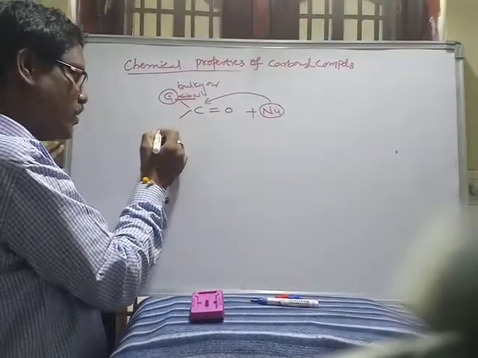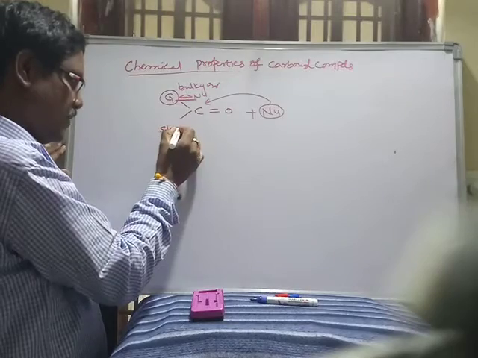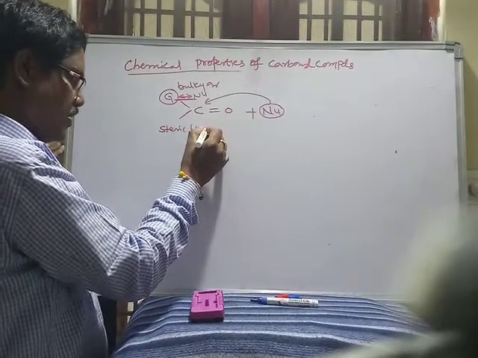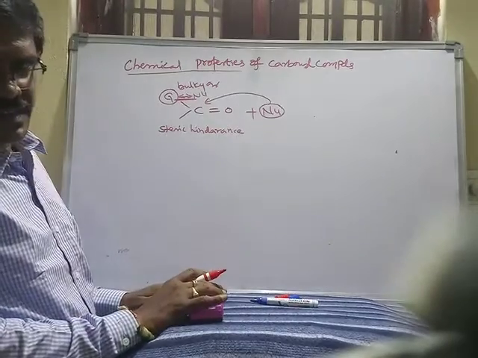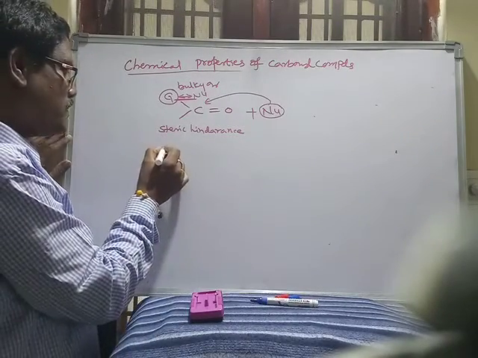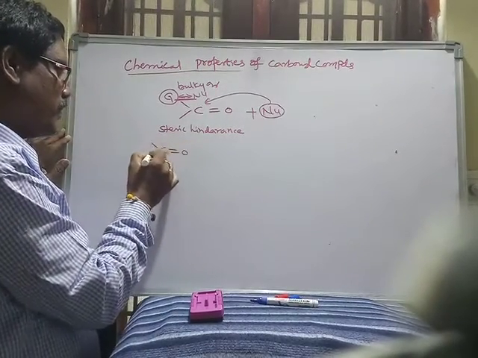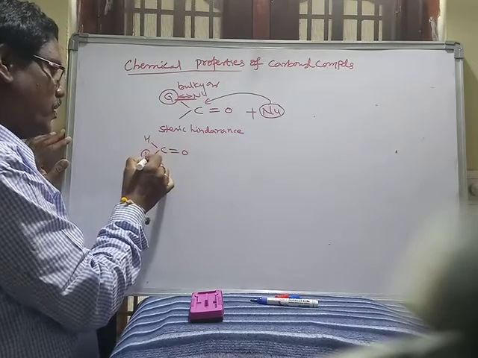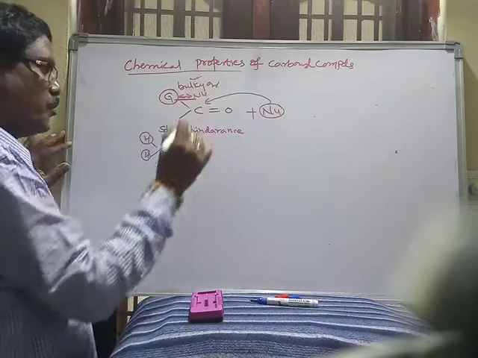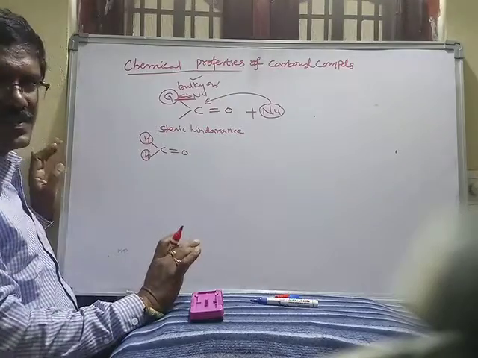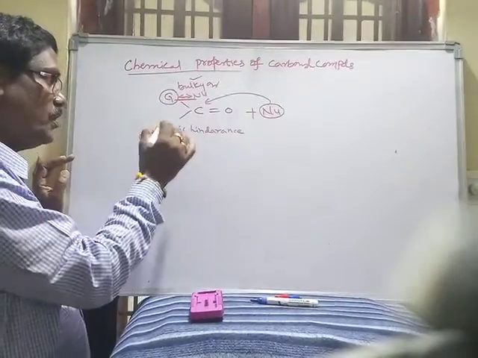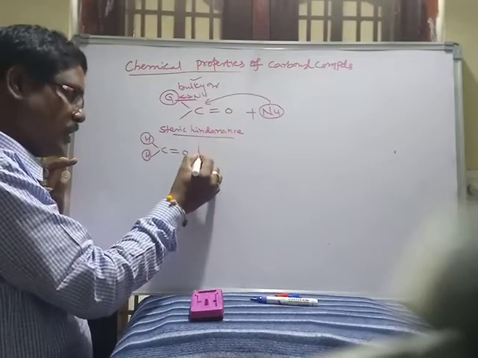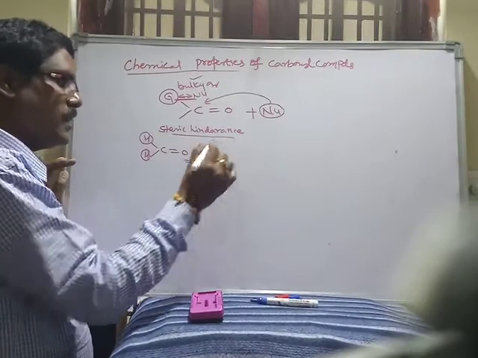That repulsion is known as steric hindrance, or steric factor. This steric factor is absent in formaldehyde because there is no bulky group, only simple hydrogens. Based on this, formaldehyde exhibits the highest reactivity.